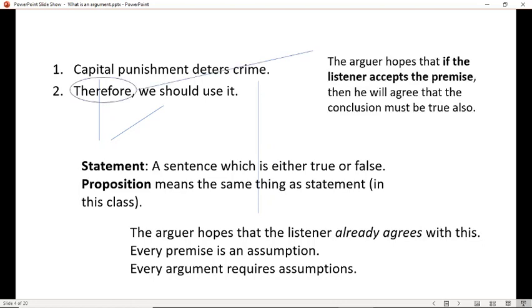Okay, the arguer also hopes that if the listener accepts the premise, he'll agree that the conclusion must be true also. In other words, he says, therefore. He says, if you agree that capital punishment deters crime, I hope you'll see that that means that we should use it. So, thinking like a programmer, he's hoping that the listener will accept the premise as being true, but he's also hoping that the listener will accept that if the premise is true, so is the conclusion.